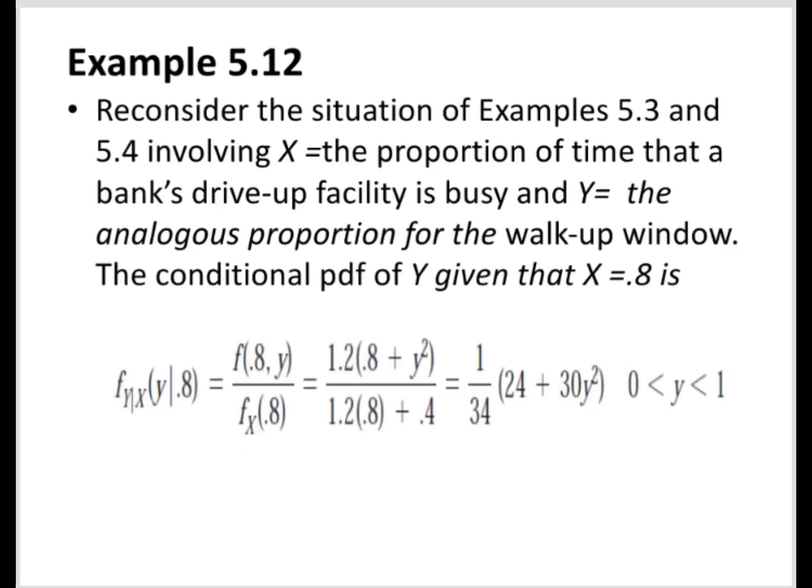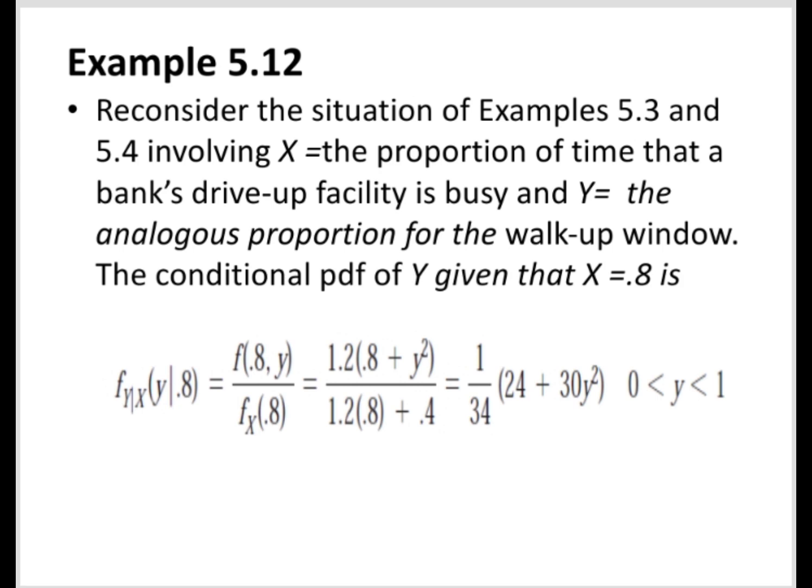I-reconsider natin yung example sa 5.3 involving sa X is equal sa proportion ng time na busy ang bank drive-up facility. At yung Y is equal sa analogous proportion sa walk-up window. Bali, the conditional PDF of Y given that X = 0.8.